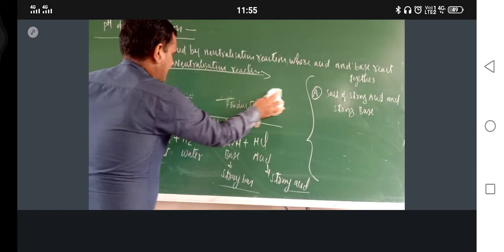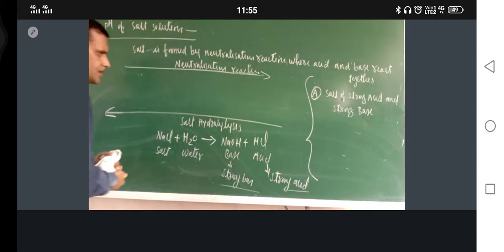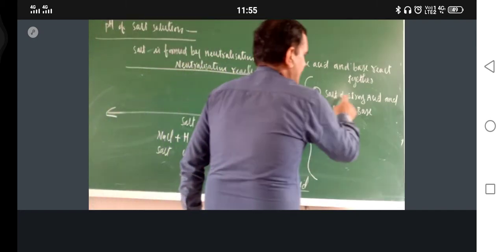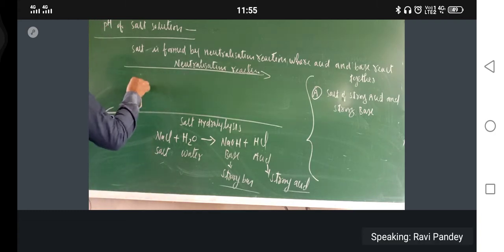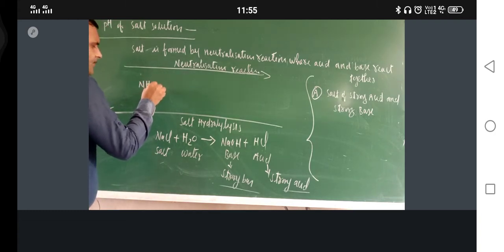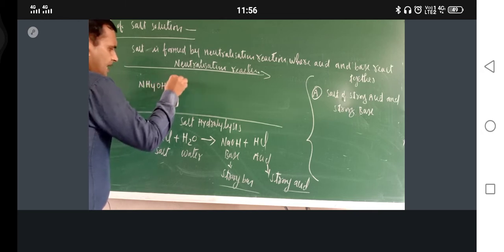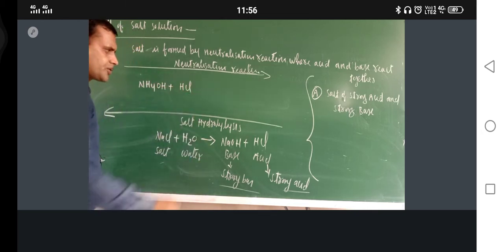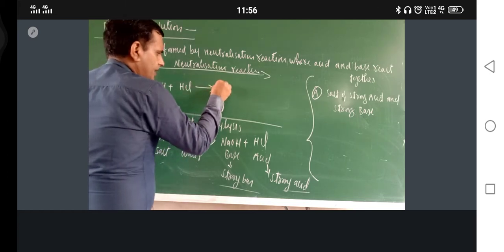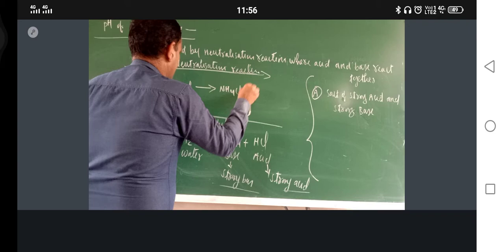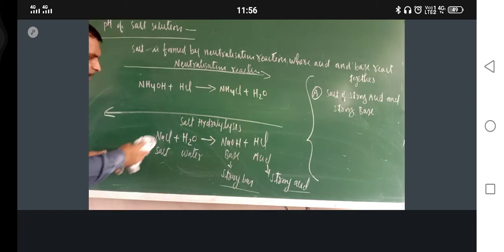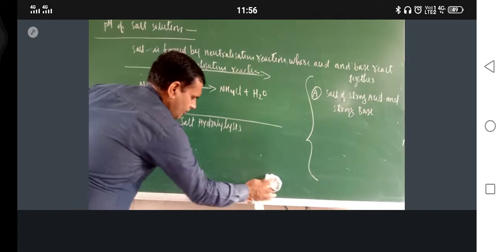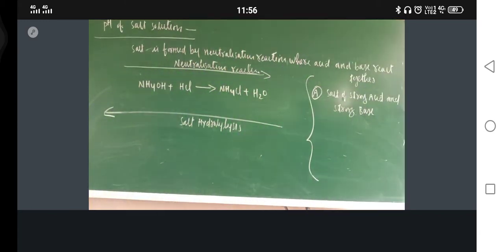Take one: salt of strong acid and strong base. Now take NH4OH plus HCl or H2SO4. So what will be formed here? NH4Cl plus H2O. What is the name of this reaction? Neutralization reaction or salt formation reaction. Now reverse the direction of this reaction and subject it to hydrolysis.